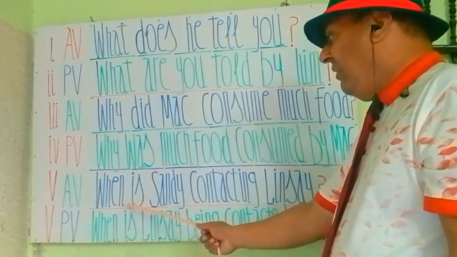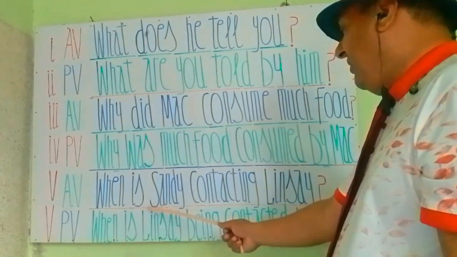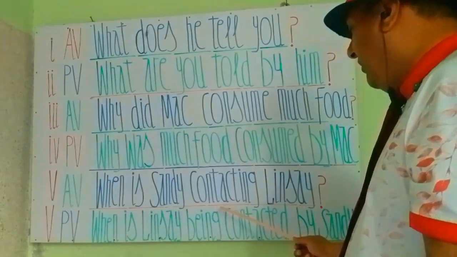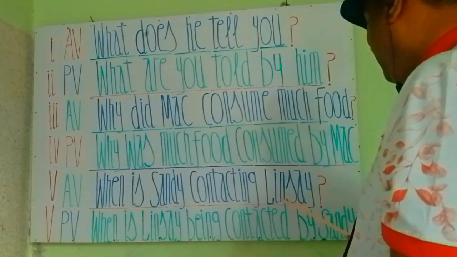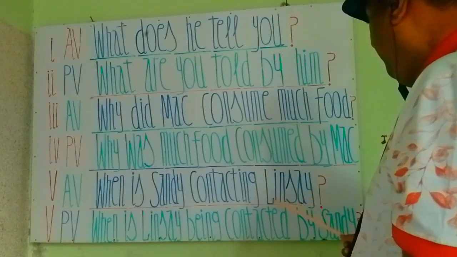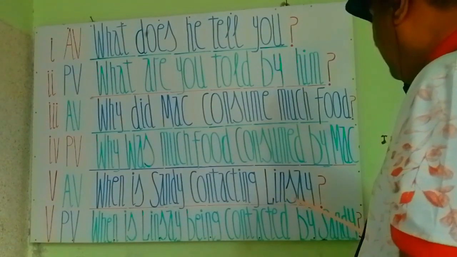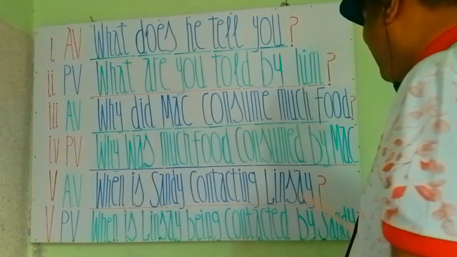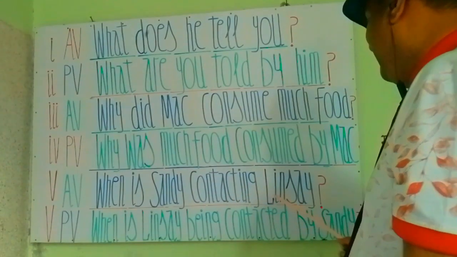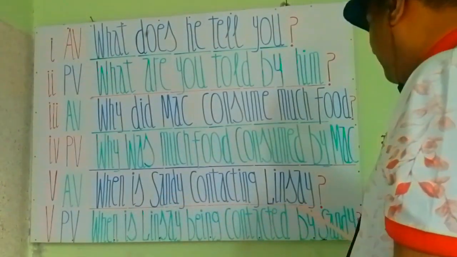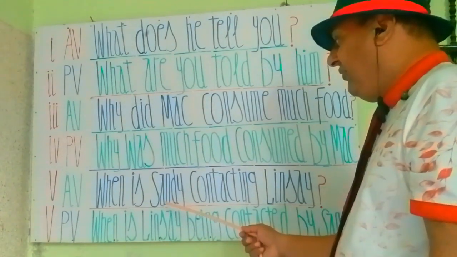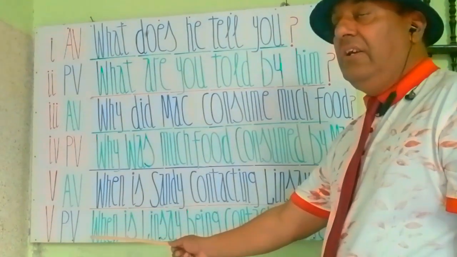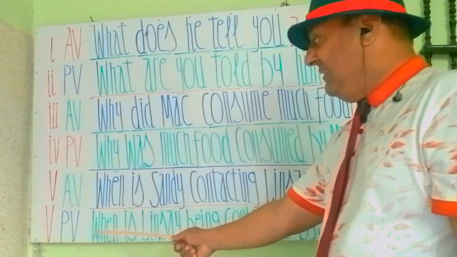When means कब, for interrogative. Sandy is a noun, a name, and contacting, to make a contact. Lindsay is also a noun, the name of a female. So when is Sandy contacting Lindsay? Sandy Lindsay से कब राब्ता कर रही है? Interrogative sign. A beautiful sentence in present continuous tense. Let's see how it's going to change. आइए अज़ीज़ तुलबा देखते हैं कि ये कैसे changes होगी.